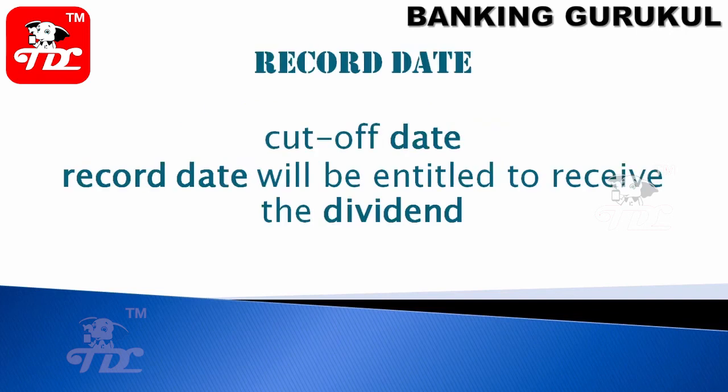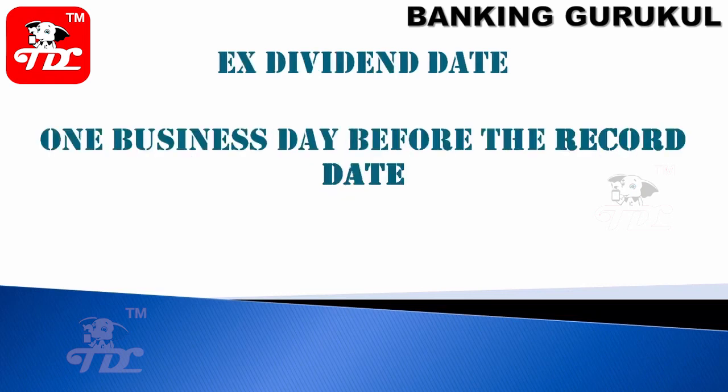What is record date? So when a company says, okay, I'm giving the dividend to the customers or shareholders, so there will be a record date. Cut-off date. Record date will be entitled to receive the dividend. This cut-off date is for receiving the dividend. So for example, cut-off date is 15th April, means record date will be 15th April. So you have shares holding on that day, you will get dividend. What is ex-dividend date? Ex-dividend date is 1 day before the record date.